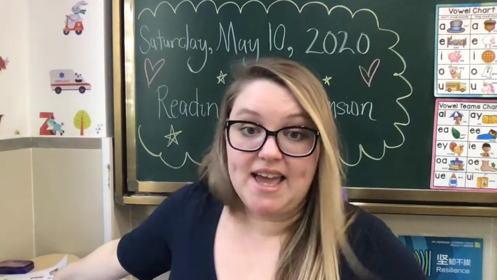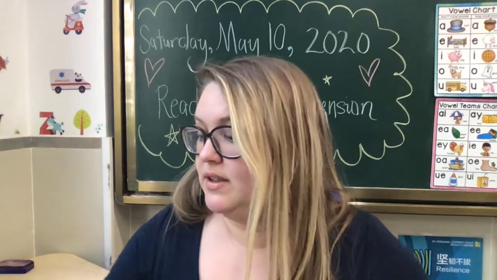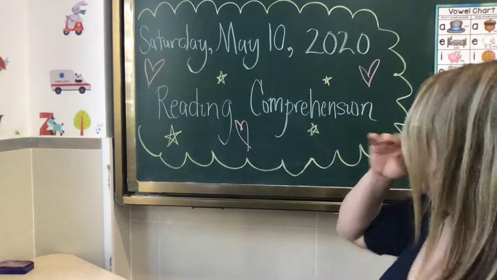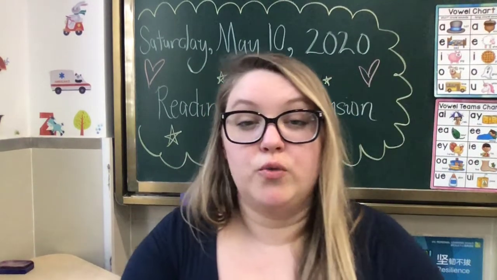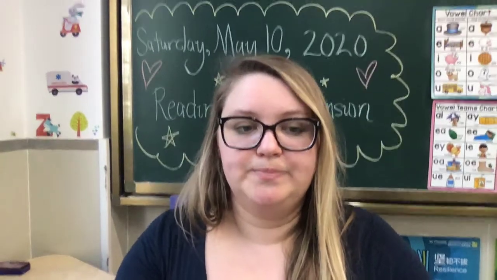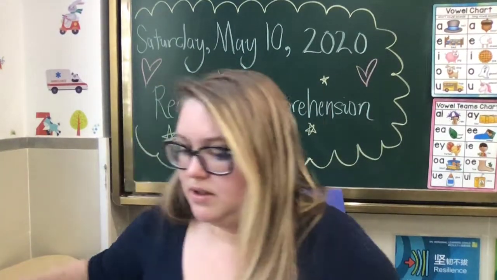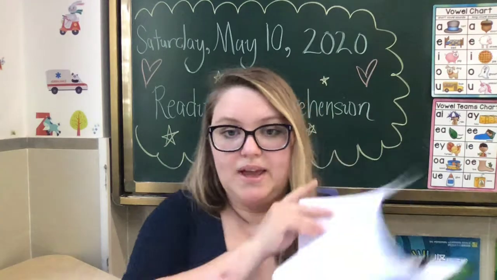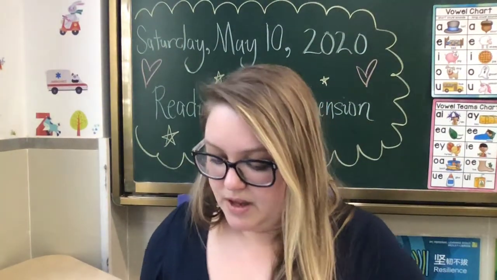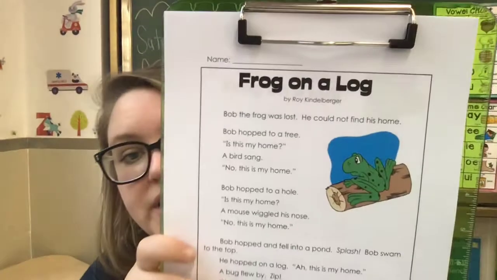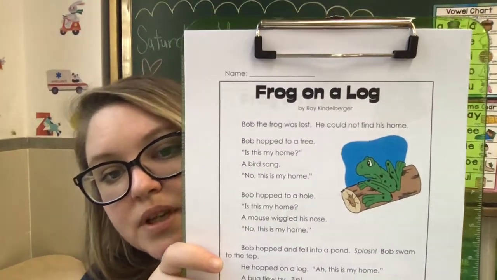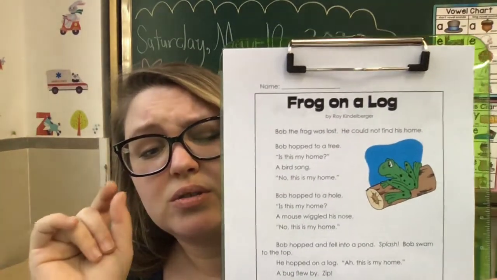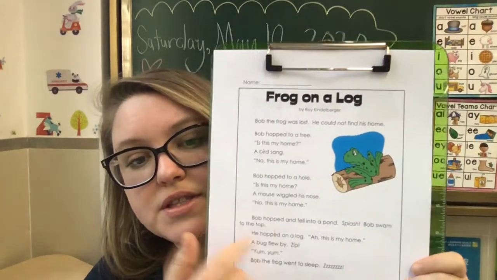So, today we're going to work on some reading comprehension, okay? And talk a little bit about rhyming later in the videos. I have stories that we're going to read, and then we're going to answer some of the questions, all right? So this first story is called Frog on a Log, and I want you to try to read with me, okay? We're going to do some easy stories and then a little bit harder ones, okay? And you'll have one of these for homework.